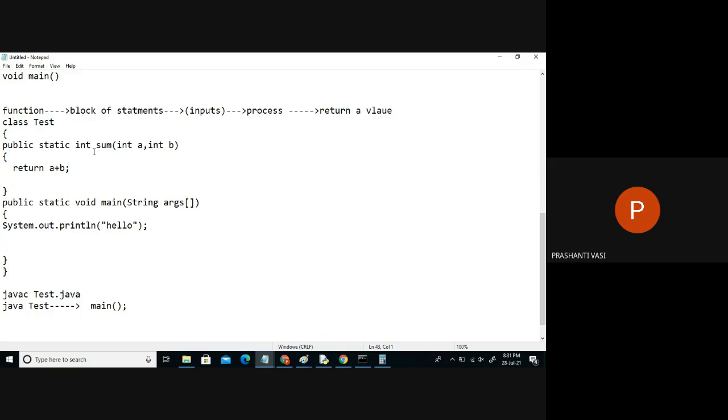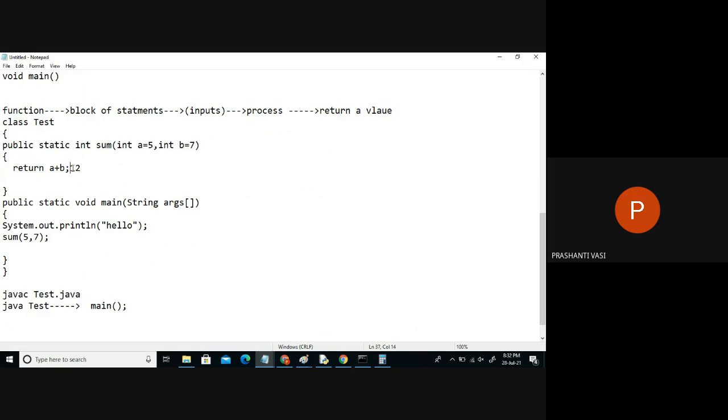So if I want to do the summation of two numbers, I have to call this function. What is the name of this function? Sum. Give some inputs to it now. Call the function by passing two inputs to it. When we call it, what is the job of this function? The given inputs will be saved here. And what is it going to do with those inputs? This code will get executed now. It will add them up and generate an answer, 12.